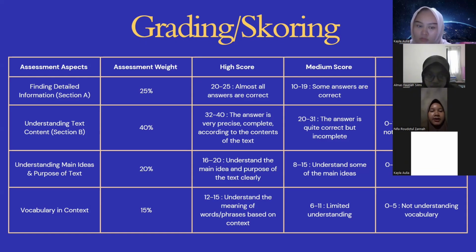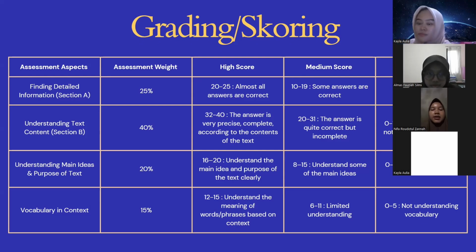In the high, from 32 until 40. In the medium, 20 until 31. And the low is 0 until 19.